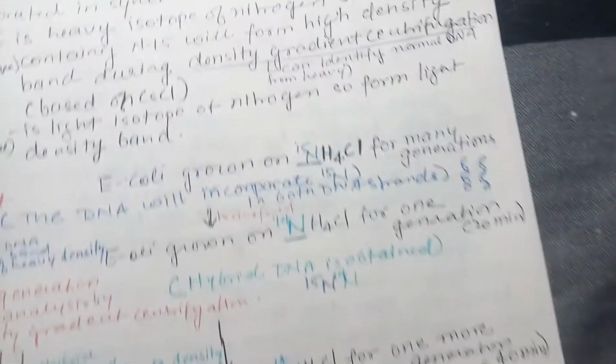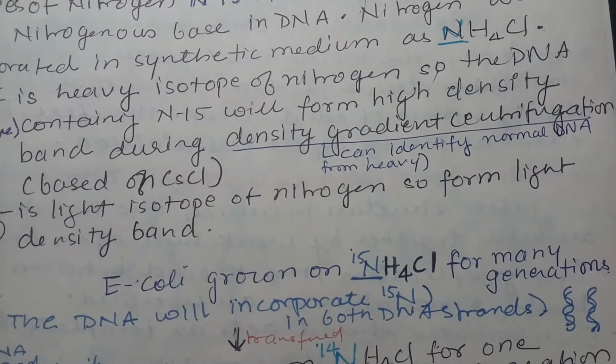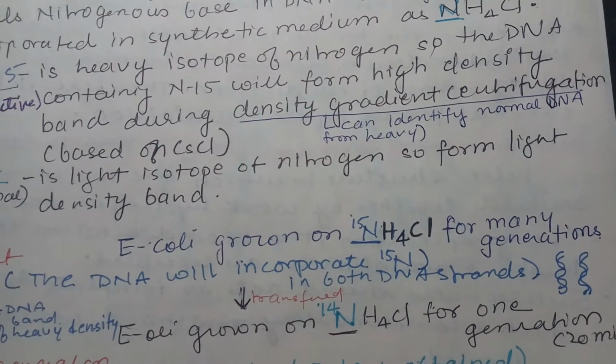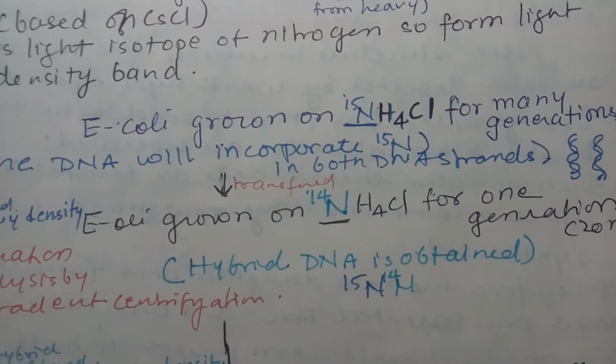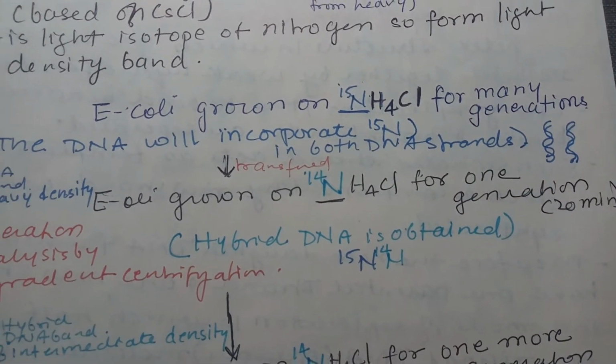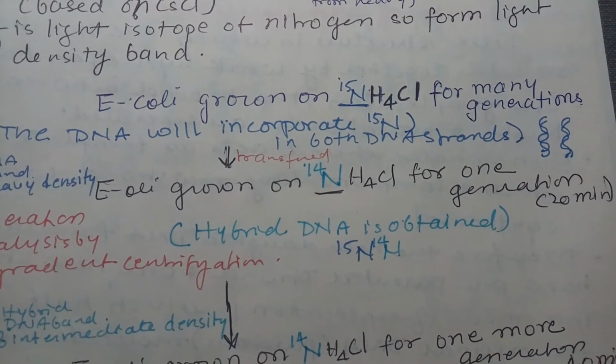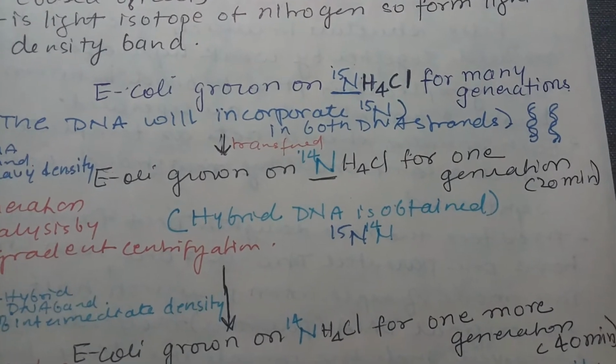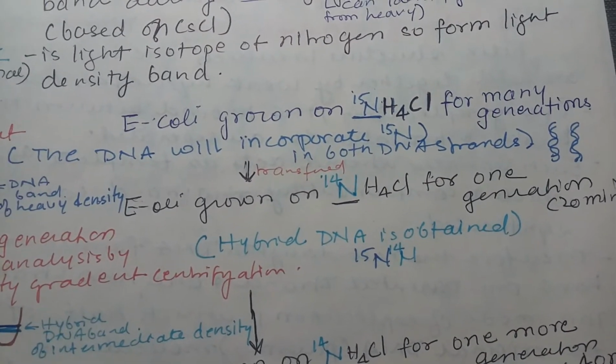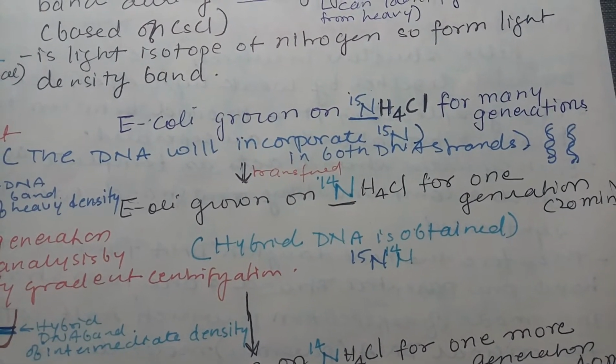Now what was the next step? These cultures were now transferred to N14 medium. Now the E. coli cells here are grown for only one generation. The E. coli dividing time is 20 minutes. Within 20 minutes the cells divide.